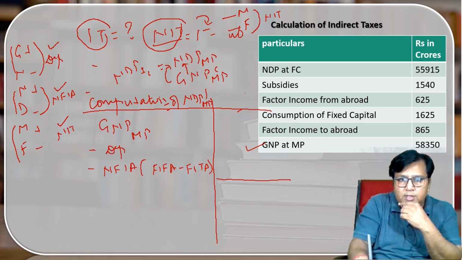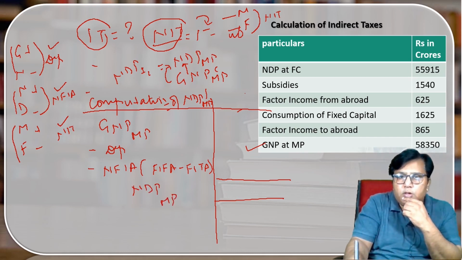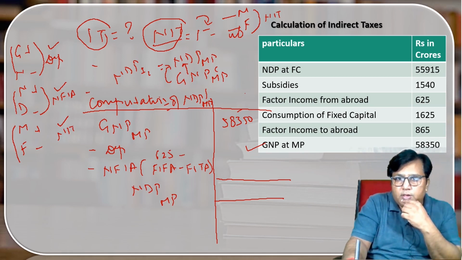After that MP is given and MP only we have to calculate. It means we don't have to do anything. We will get NDP MP. Now read the question and put the value. What is the value of GNP MP? Write on over here. 58350. Okay, subsidies I don't have to consider. Factor income from abroad 625. Depreciation 1625. Consumption means depreciation. I write on over here 1625. I have to deduct depreciation.